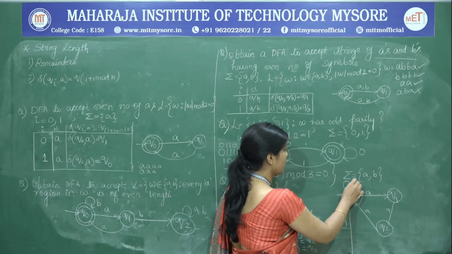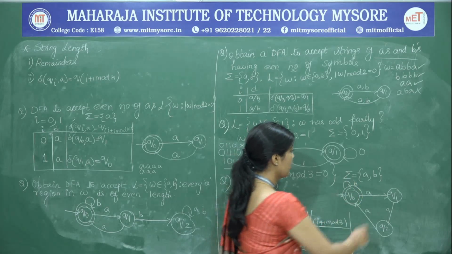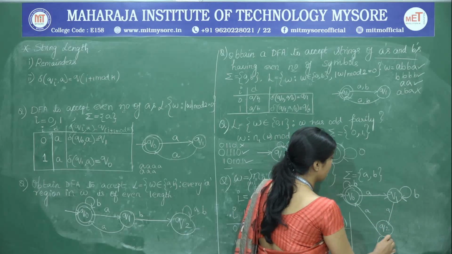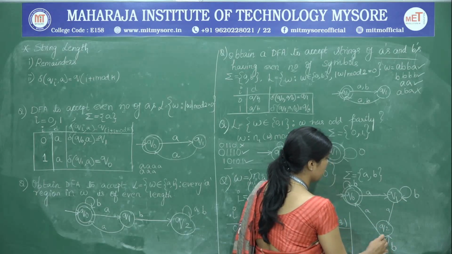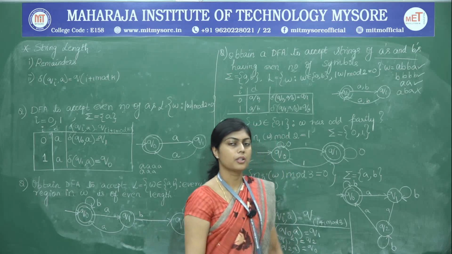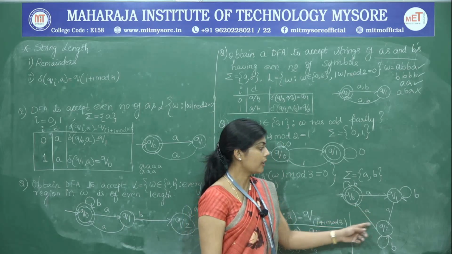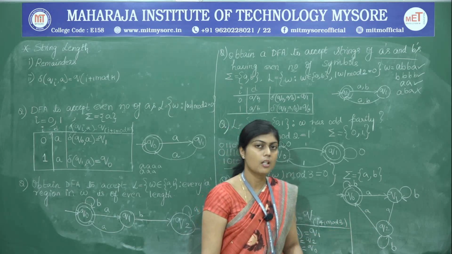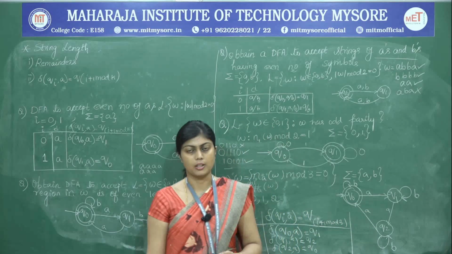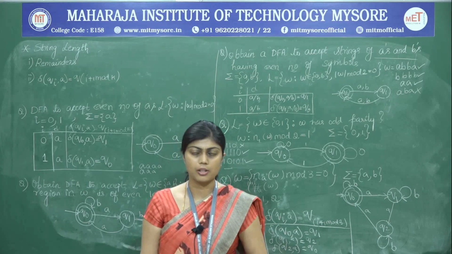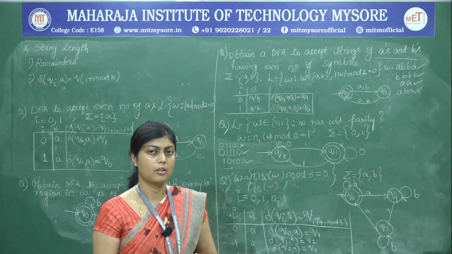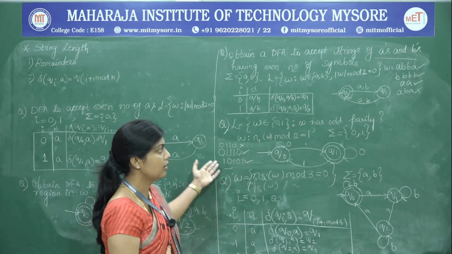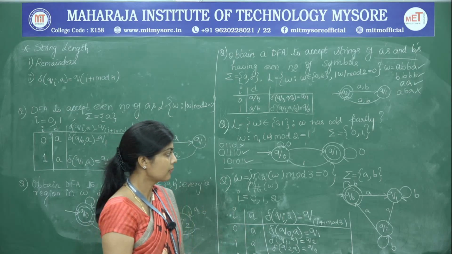On Q naught it can have any number of B's, again on Q1 it can have any number of B's, and at Q2 we have any number of B's. So, irrespective of the number of B's, the A's will always remain as multiples of 3 in the string. We may take up any valid string that belongs to this language and verify whether it is accepted by the DFA, like we have done for the rest of the problems already.